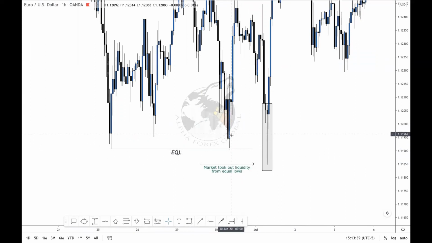It did not only take out liquidity from stop losses, it also induced sellers, because they thought this was a breaker structure, and institutions and other persons who had pending orders, say a sell stop to go in that direction, would also get triggered. So it would induce the sellers and then push back up. So we took liquidity from stop losses and also from pending orders.